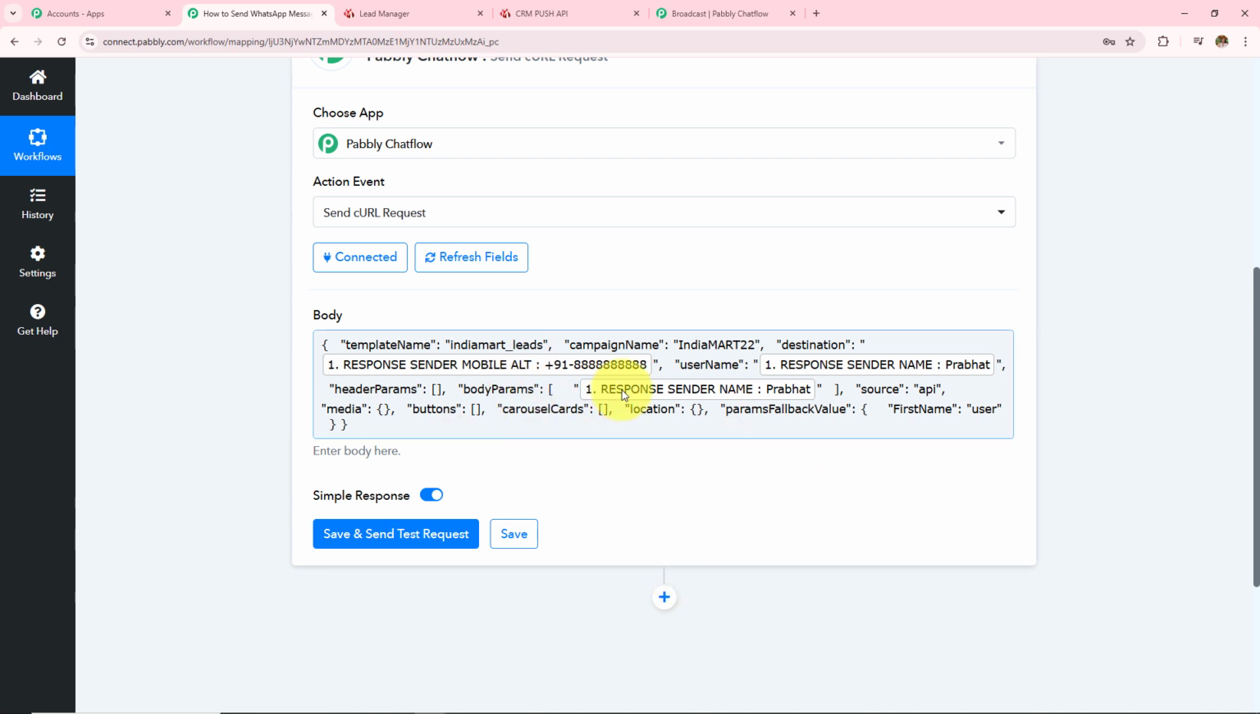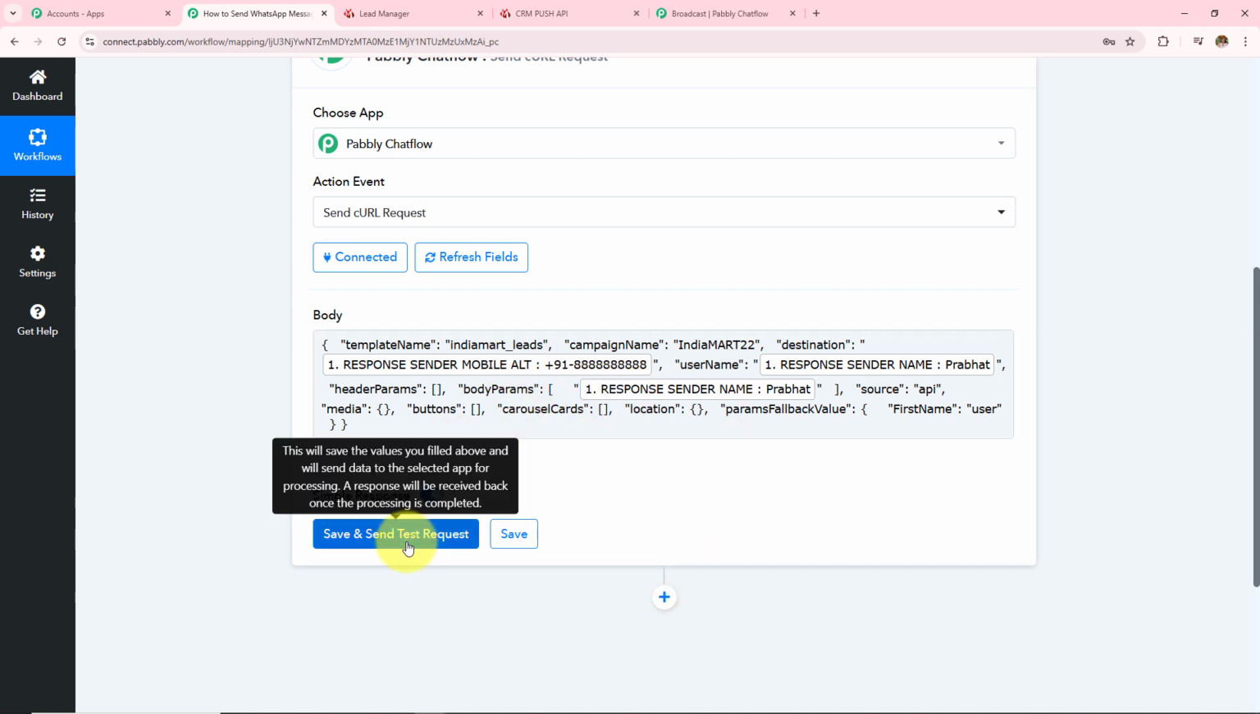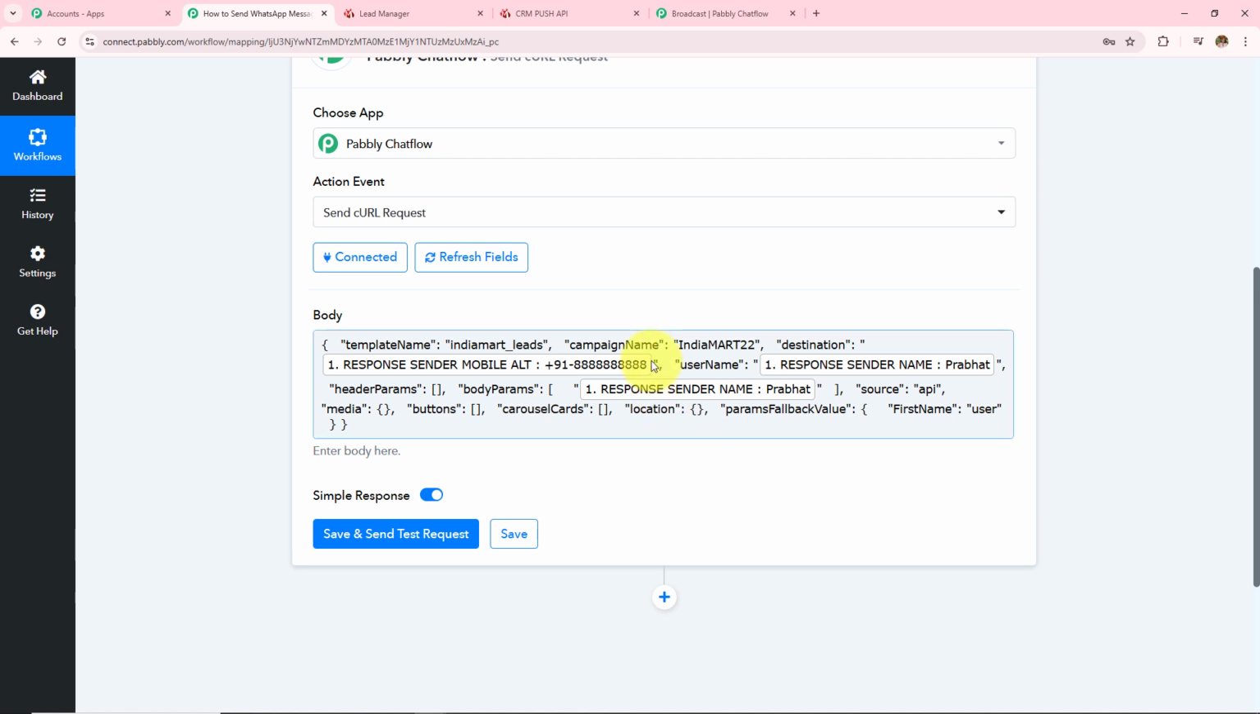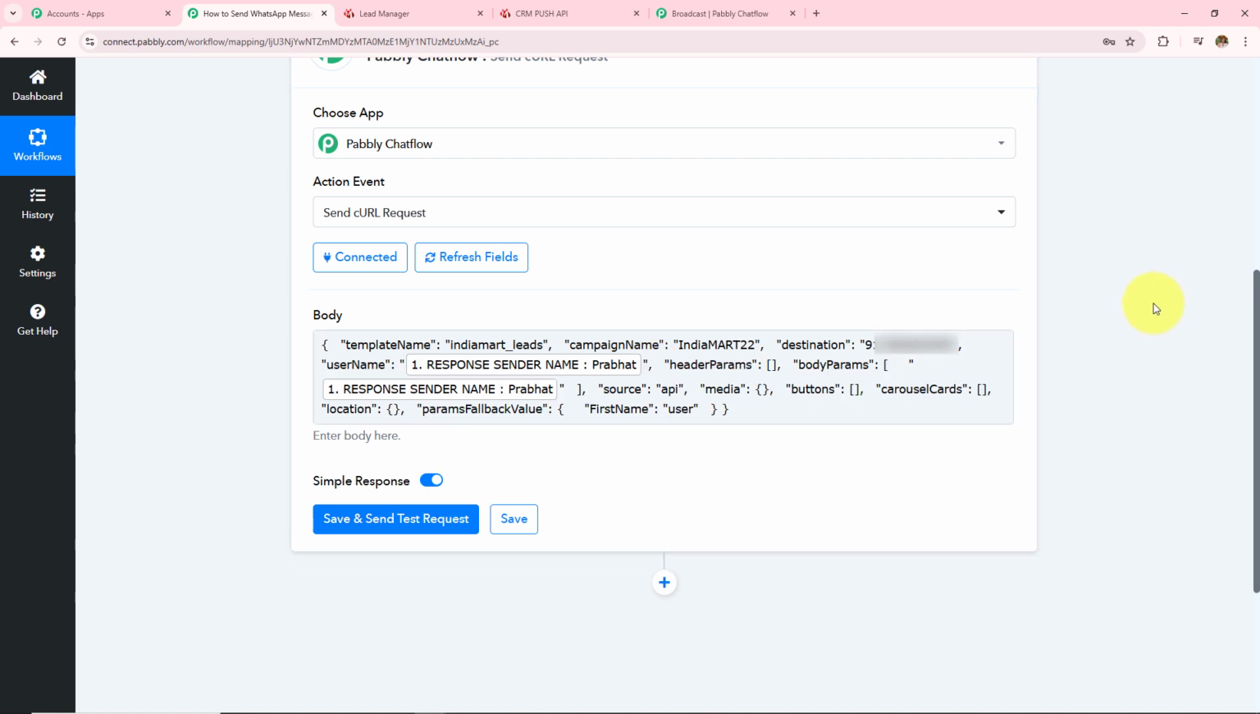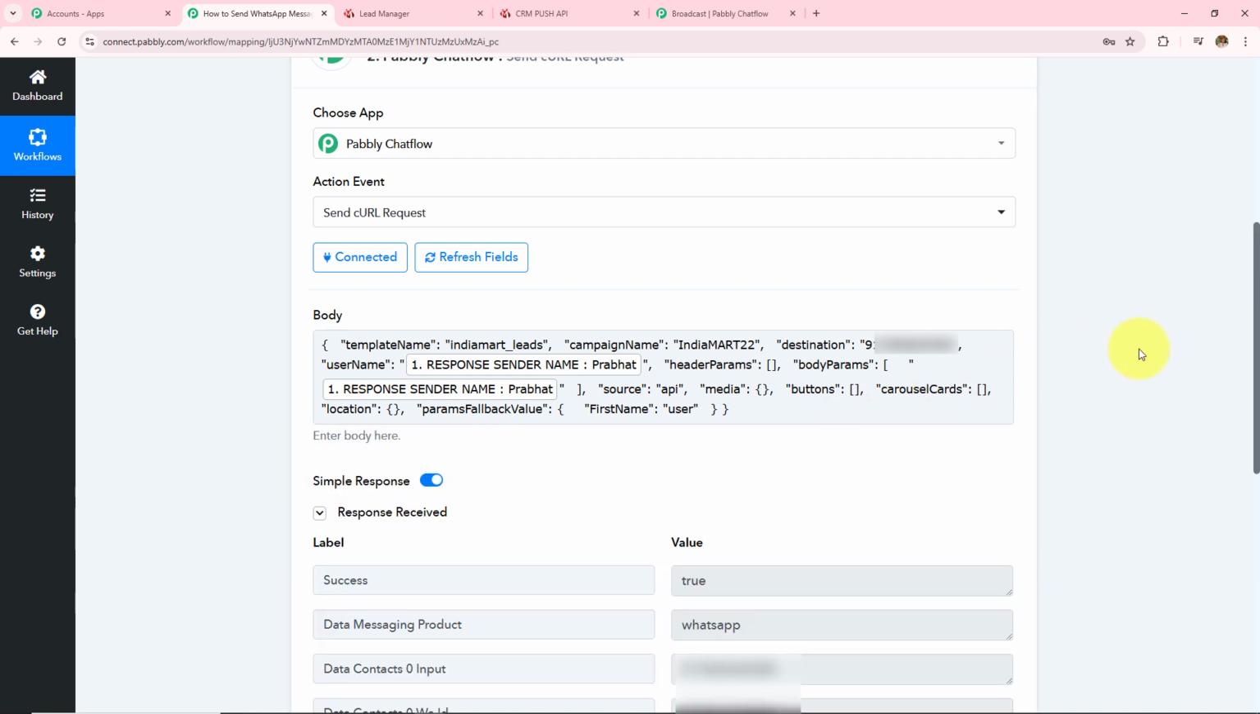Now after entering all these details, I have to click on the save and send test request. But before doing that, I am going to remove this number as this is a dummy phone number and enter my own WhatsApp number so that I can show you the WhatsApp message that will be sent. And now after adding my phone number, I am going to click on the save and send test request. Now here I can see that I have received the response. The result is true, and I am going to open my Pabbly Chatflow and check whether this message has been